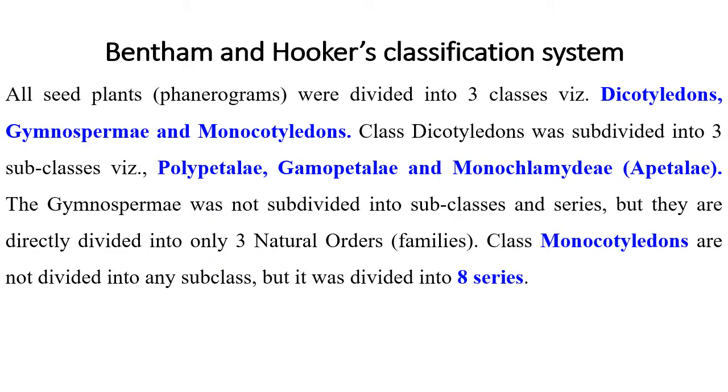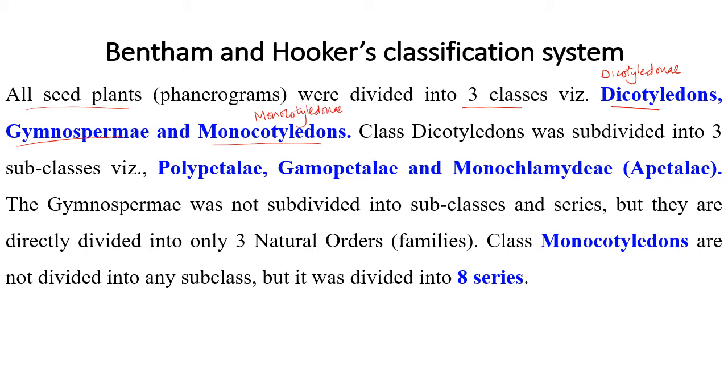All seed plants were considered by them in this system of classification, and they divided that into 3 classes, that is dicotyledons, gymnospermy, and monocotyledons. Actual words used by them for dicotyledons was dicotyledony, and for monocotyledons they used the word monocotyledony.